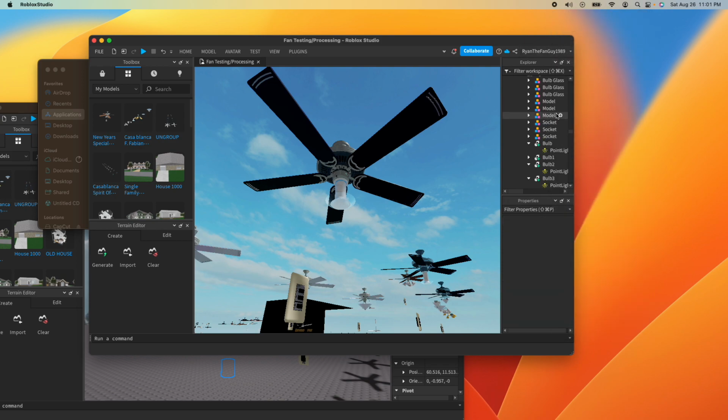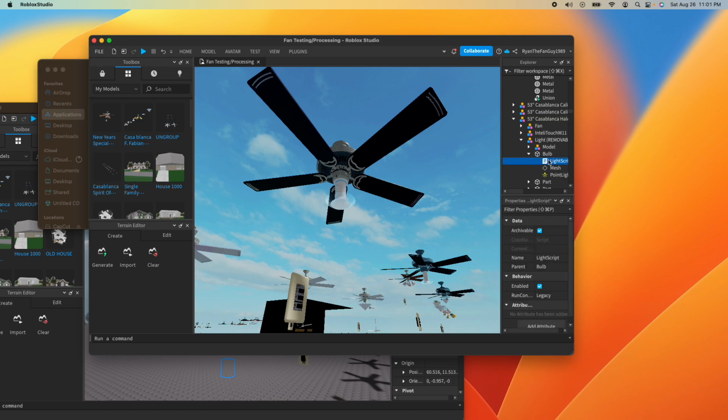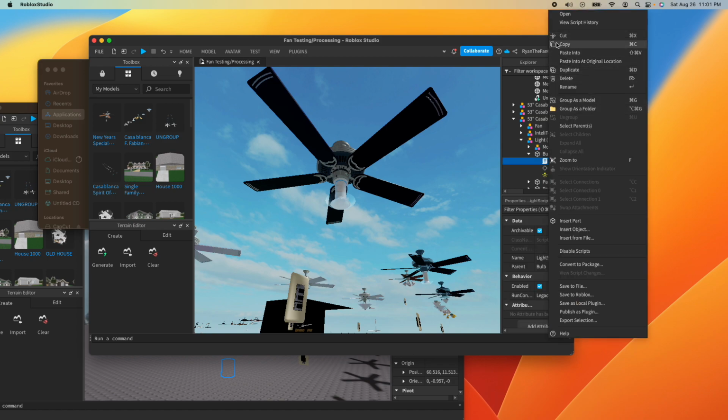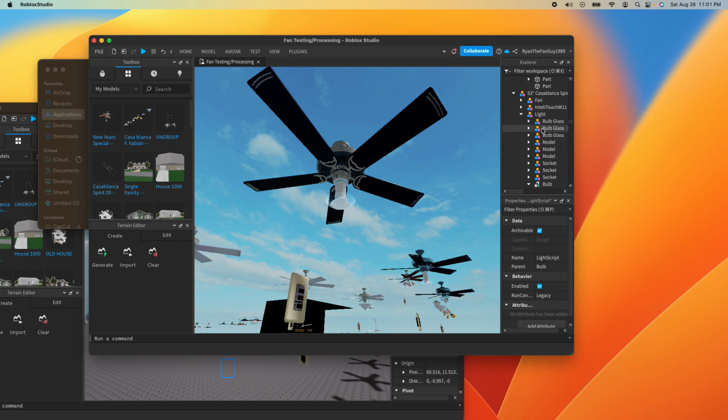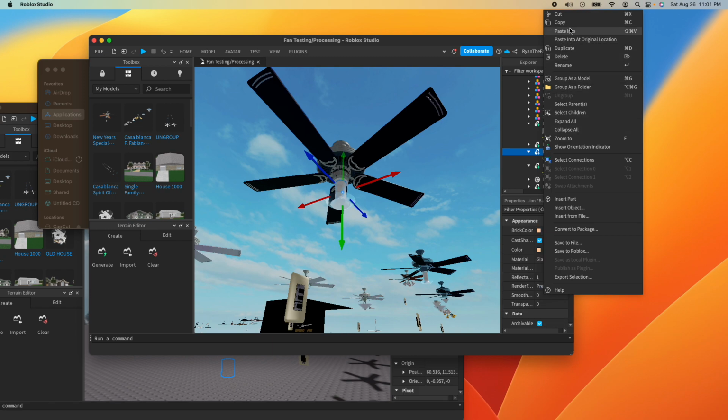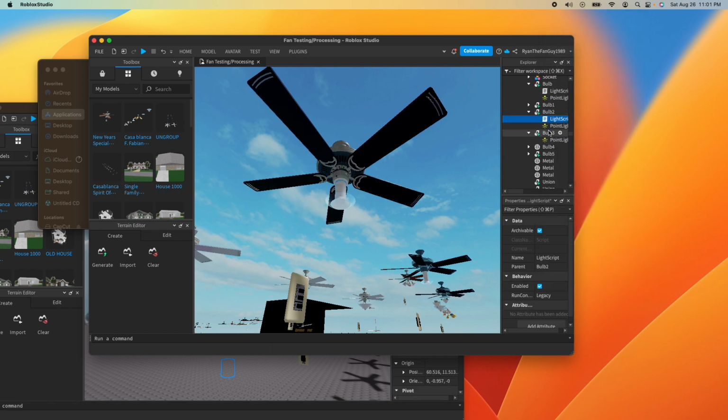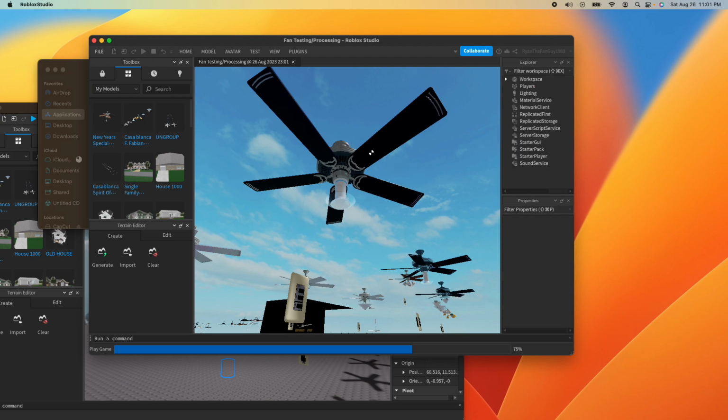Then you copy the light script from another fan. So say I'm going to do it off the halogen star because it uses the same exact bulbs. So what I'm going to do is I'm going to copy, and I'm going to click in here, paste into, and paste into. So that's what you do to put the light script in. So now what you can do is test it out.